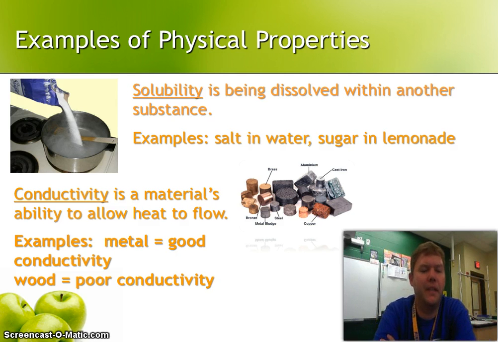What about conductivity? Conductivity is a material's ability to allow heat to flow. Some metals are really good conductors of heat, better than others. Wood, though, is a poor conductor of heat. And that's what we're talking about when we're talking about conductivity. You don't see wooden pots for the stove. You see metal pots for the stove, so we can heat things up quicker.